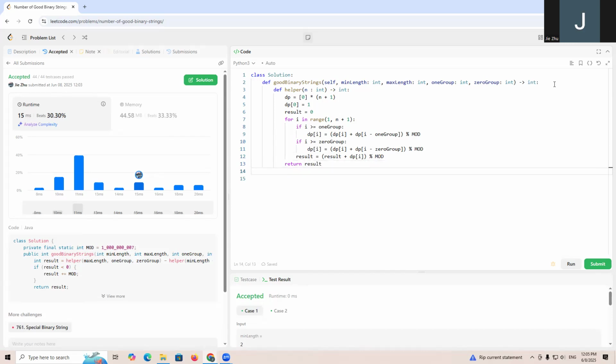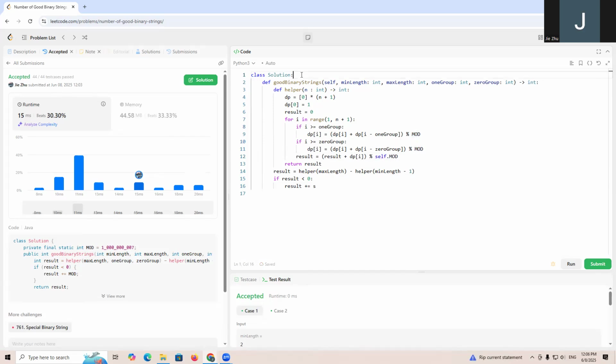Then in our main function, let's have result equals helper max length minus helper min length minus 1. If result is smaller than 0, we add mod: result plus equal to self.mod.